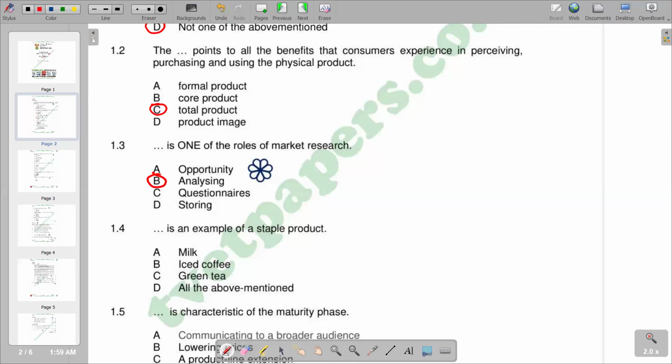Examples include meat, maize, potatoes, bread, eggs, cereals, milk, and milk products. According to the responses given, we have milk at A, so that makes milk the correct response.